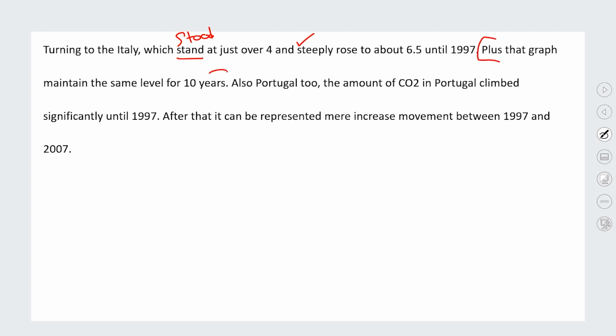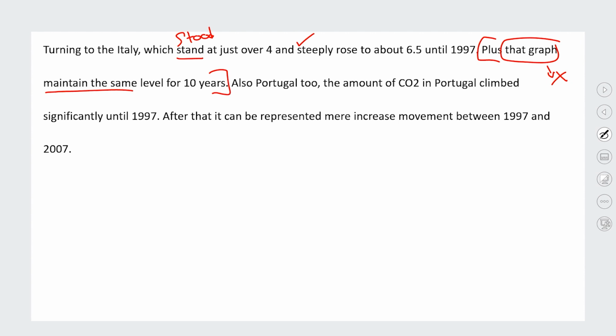This is a weird sentence fragment. I have to think hard. What do they mean? Plus that graph maintained. I'm gonna guess that they're trying to say Italy stayed the same for the next 10 years. I think that's what they meant. I think the confusing issue is that graph. I think this is incorrect. And the candidate needs to change that to the correct phrase so I know what they're talking about.